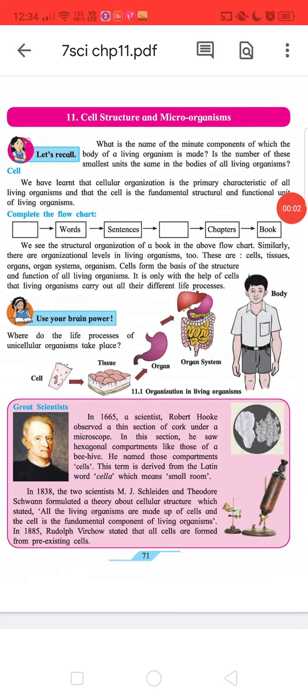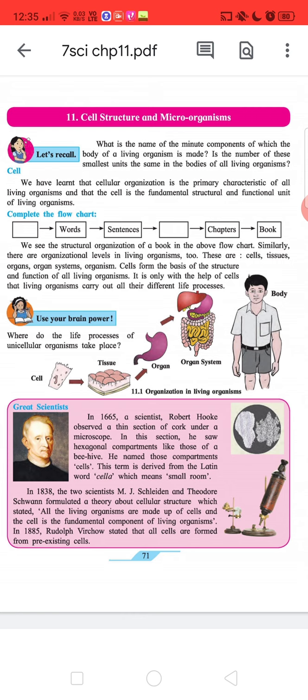Hello friends. So today we're going to discuss Class 7th Science, Chapter 11: Cell Structure and Microorganisms. Heading: Let's recall. What is the name of the minute components of which the body of a living organism is made? Is the number of these unit cells the same in the body of all living organisms?